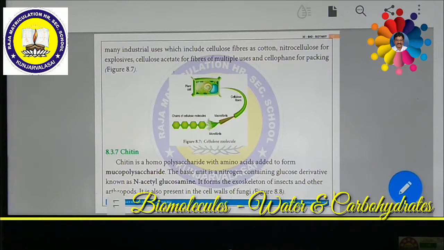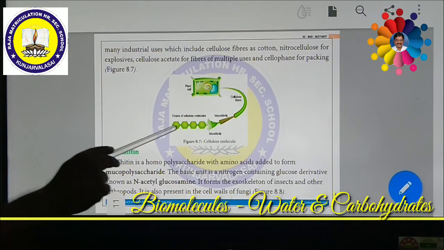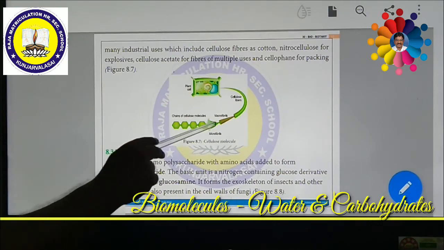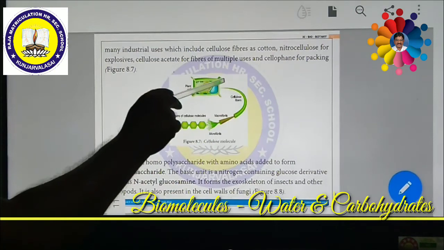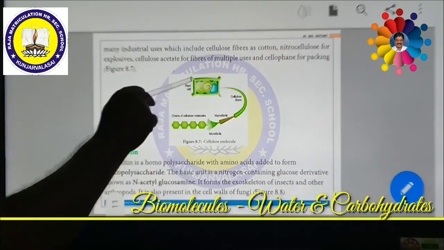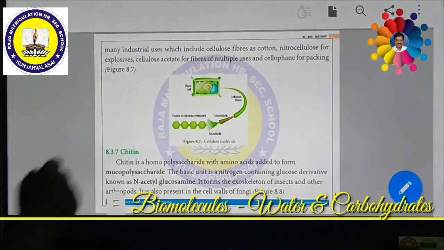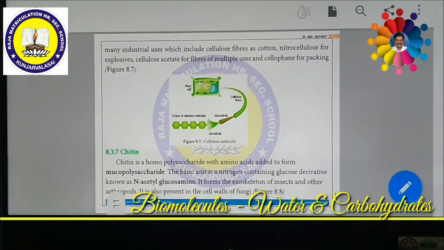Inside the cellulose fiber we can see microfibrils. These microfibrils are nothing but chains of cellulose molecules. We can understand this from the picture. A lot of chains of cellulose molecules joined together form microfibrils, and these microfibrils are covered by cellulose fiber. The plant cell wall is completely made up of cellulose. So the cellulose molecule is very essential for the formation of the plant cell, especially the cell wall.